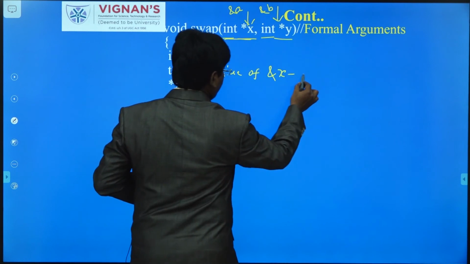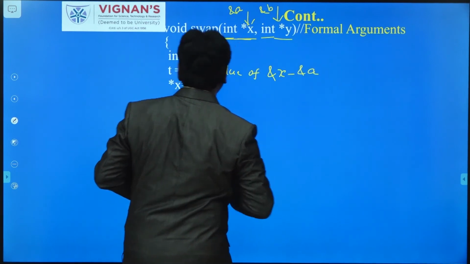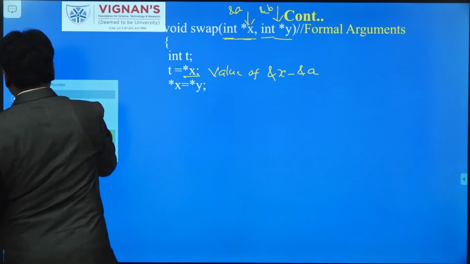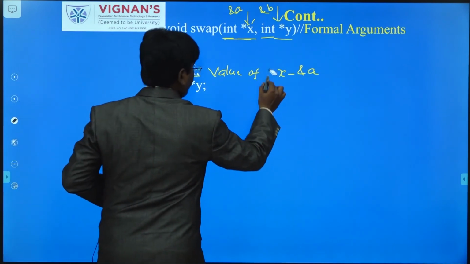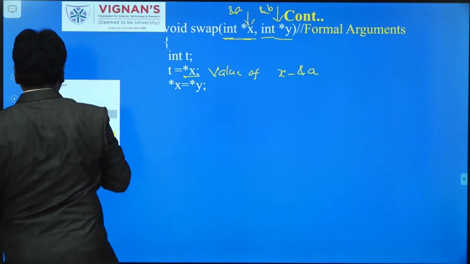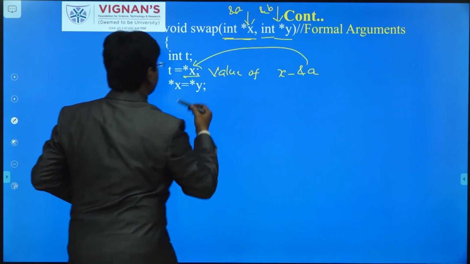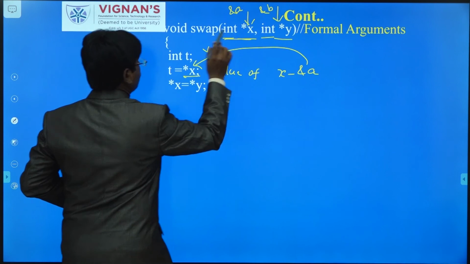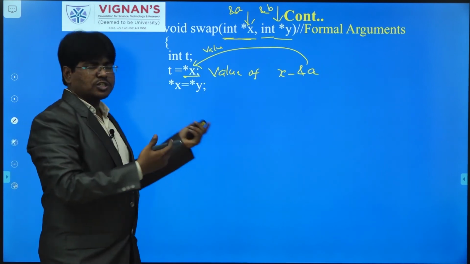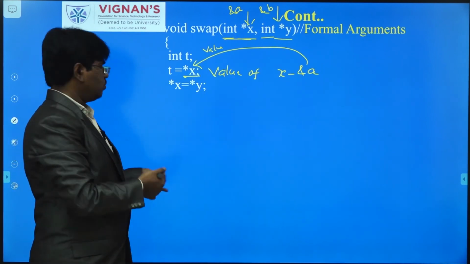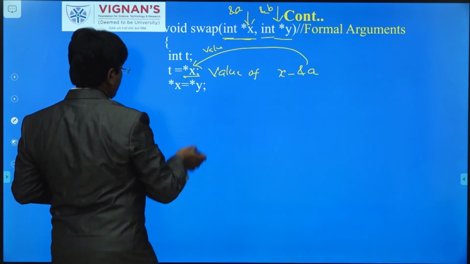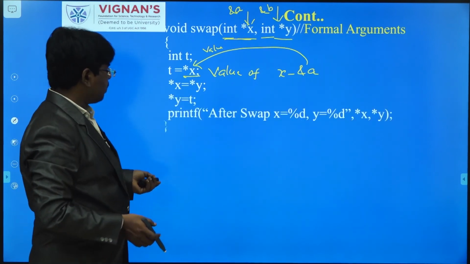So x will consist of, indirectly, the address of a, and we get the value in that address. Again, y will consist of the address of b, and we get the value in that address. After that, this is the logic we have written for swapping.